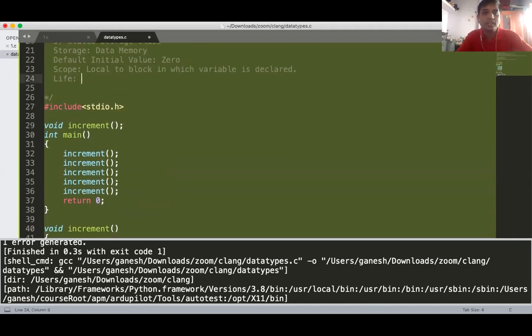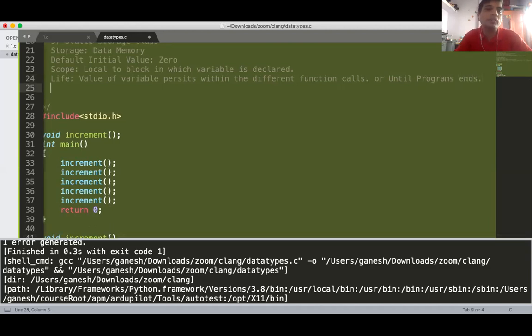So life, you can see that the program is finished. The value of the variable persists within the different function calls or until the program ends. Okay, until your program ends, your variable is there.